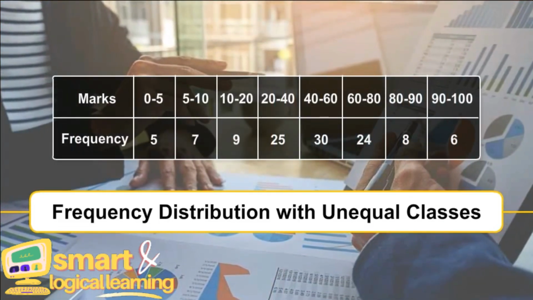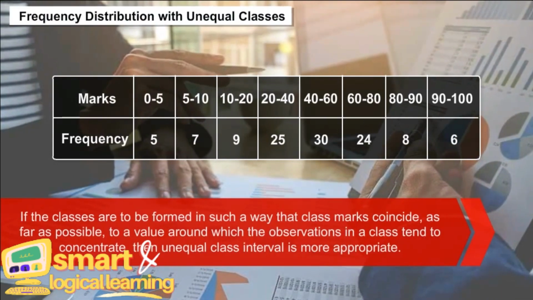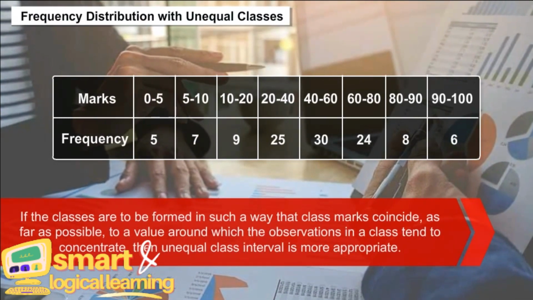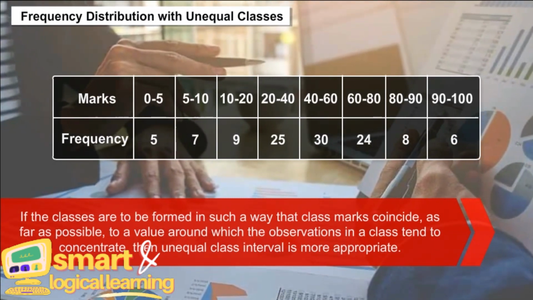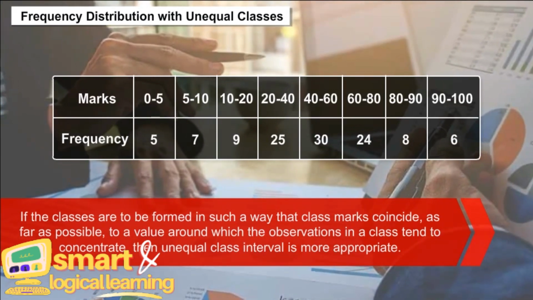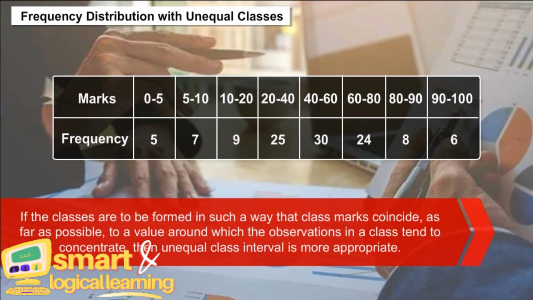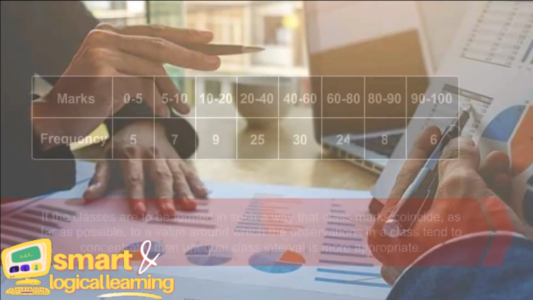Frequency distribution with unequal classes. If the classes are to be formed in such a way that class marks coincide, as far as possible, to a value around which the observations in a class tend to concentrate, then equal class interval is more appropriate.